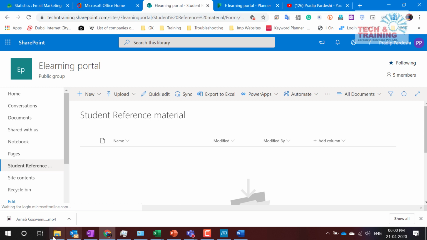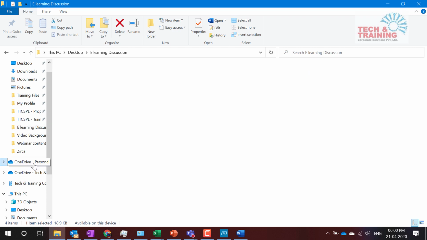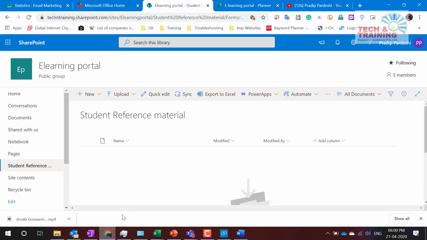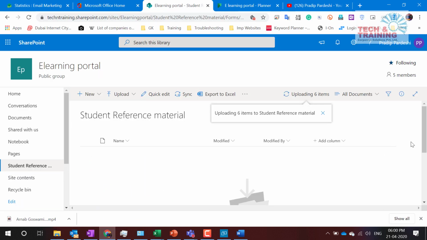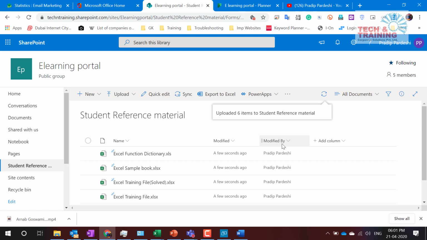So this document library is here. So let's go to our training material, and I'm going to put some material here. Let me add some Excel content, Excel stuff. Let me add all these contents onto this document library. So far what we have done is we have created a document library, which is done.